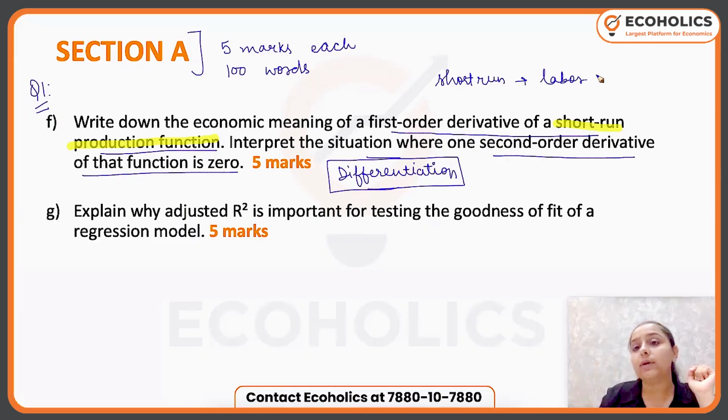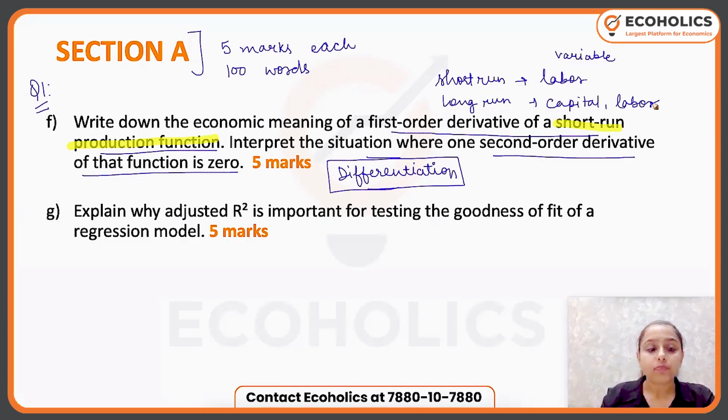Only your labor is variable. But when I talk about my long run, even my capital as well as my labor, both of them can be variable. Both of them can be variable. So because of that, I need to make sure derivative always tells you the rate of change in something due to change in another variable.